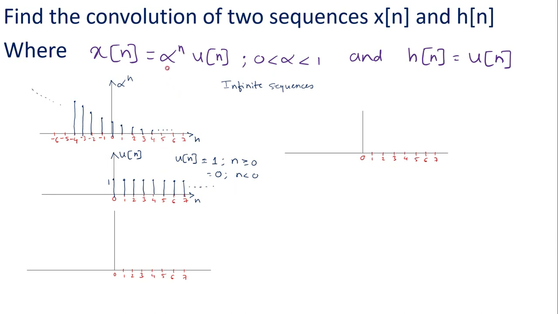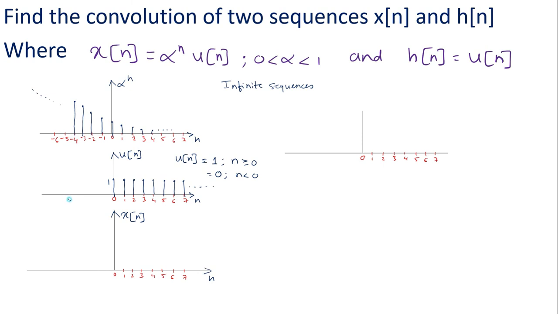Now if we multiply the alpha power n signal with the u of n signal, we will get the x of n signal. Let this be the x of n signal, and this is the time axis n. Here we can observe that alpha power n exists for n less than 0. But u of n does not exist for n less than 0.